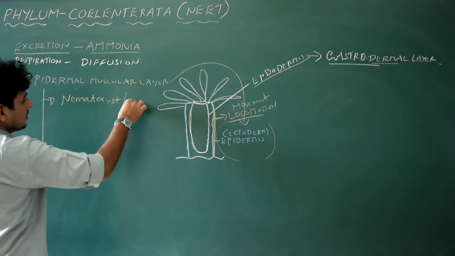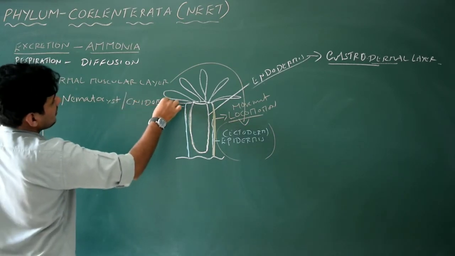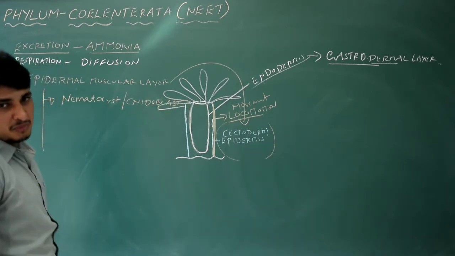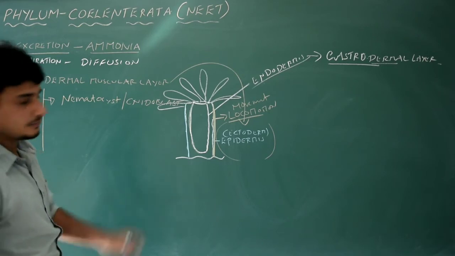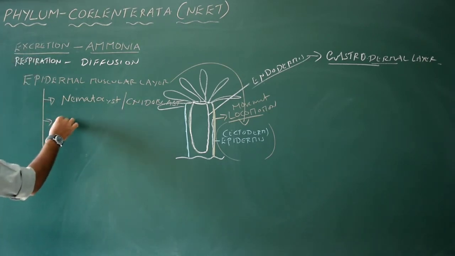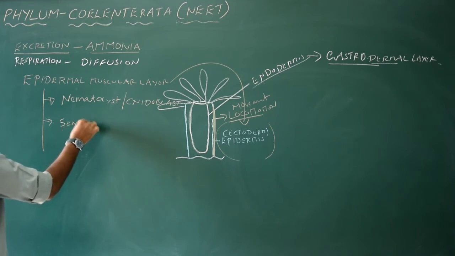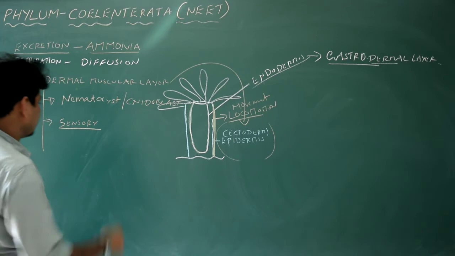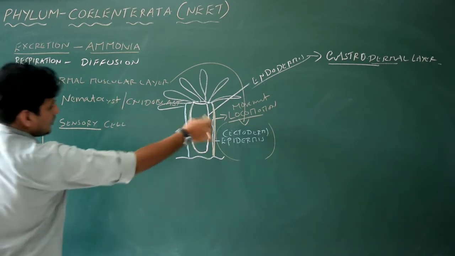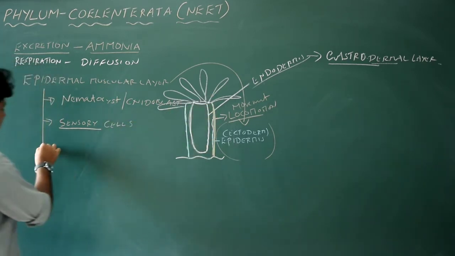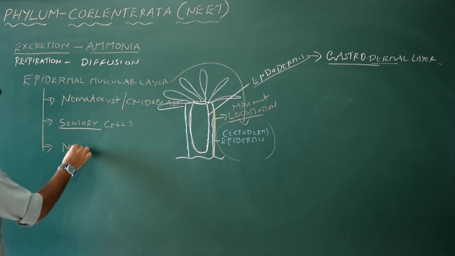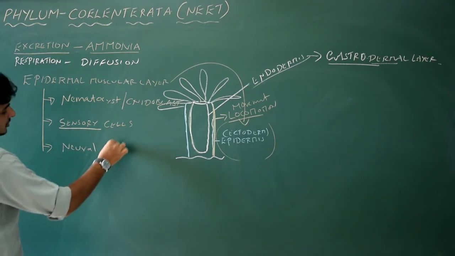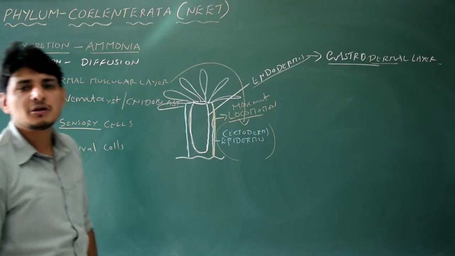It is also called cnidoblast, hence the name Cnidaria, given by Hatschek. Next, it also has certain sensory cells to sense its environment. It could be predator or prey. Sensory cells will be there in the same layer of cells. The next one is neural cells. Simple primitive nerves.